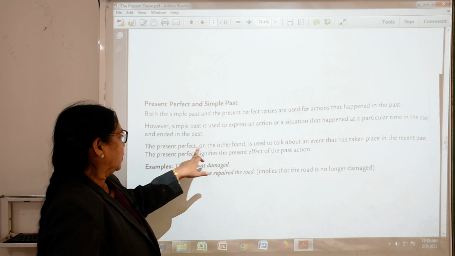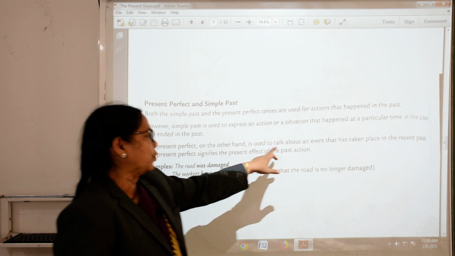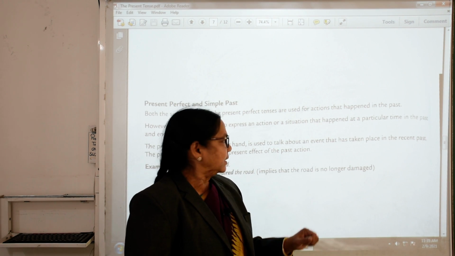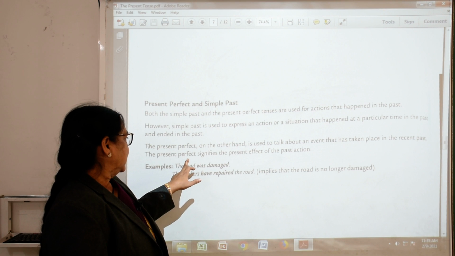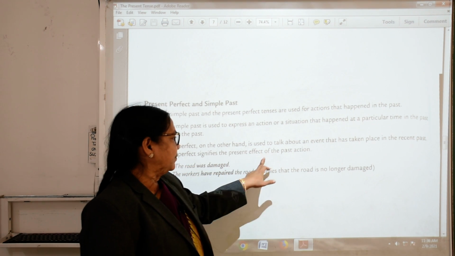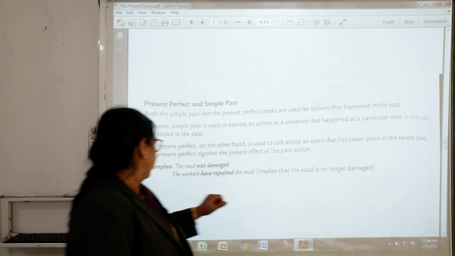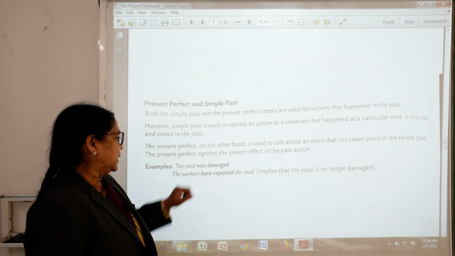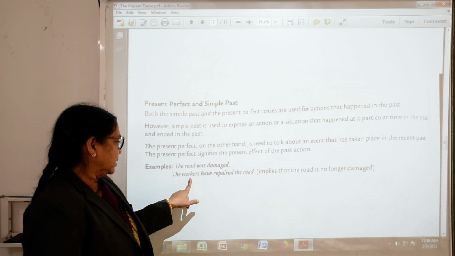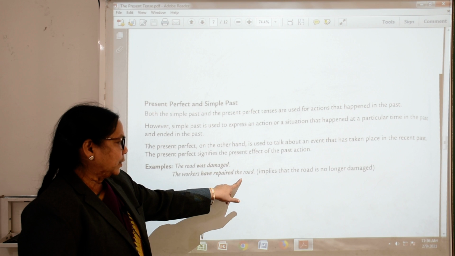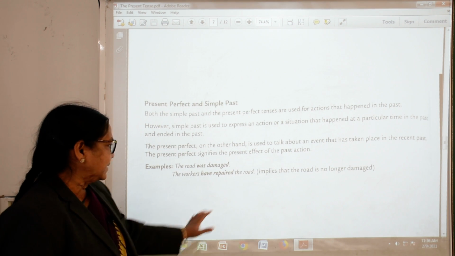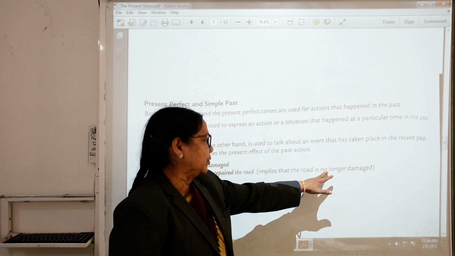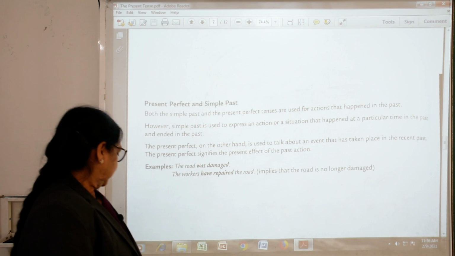The present perfect, on the other hand, is used to talk about an event that has taken place in the recent past. The present perfect signifies the present effect of the past action. We will see the example. The road was damaged, the worker has repaired the road. This implies that the road is no longer damaged now.